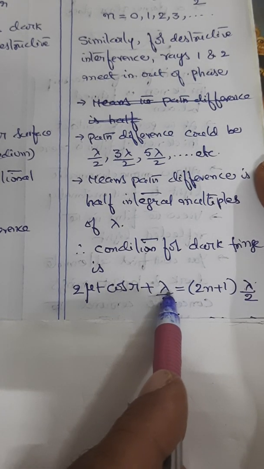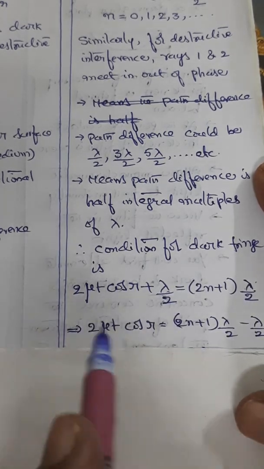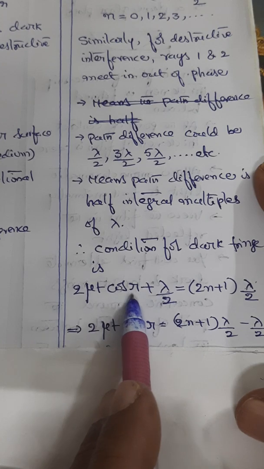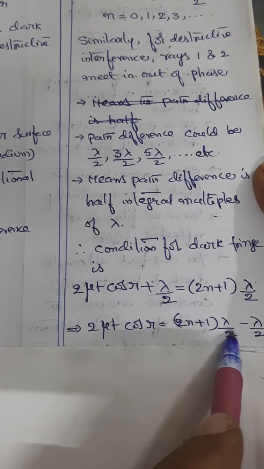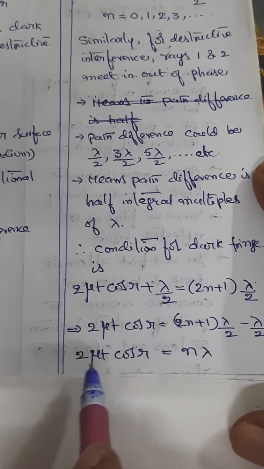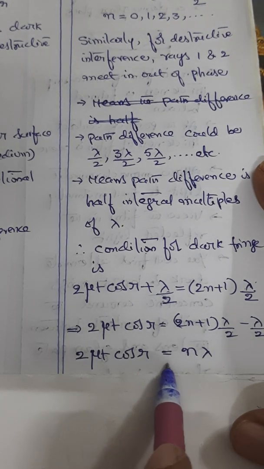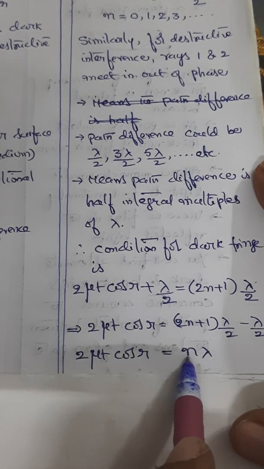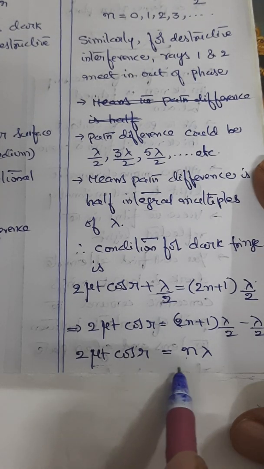This plus lambda by 2 will become minus lambda by 2. So, mathematically it will become 2 mu t cos r is equal to 2n plus 1 into lambda by 2 minus lambda by 2. If you calculate the LCM and simplify it, it becomes 2 mu t cos r is equal to n lambda, where you can put n equal to 0.